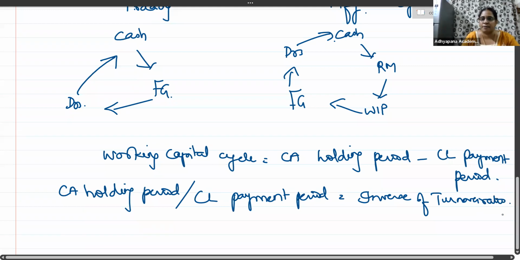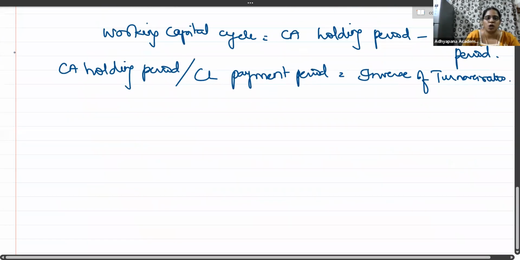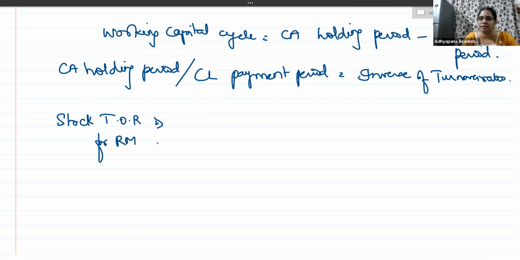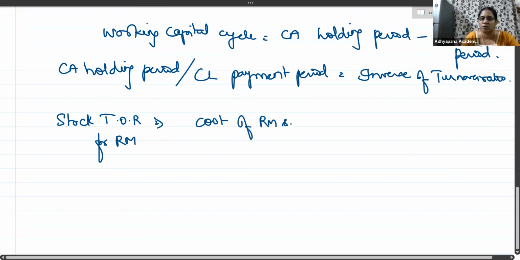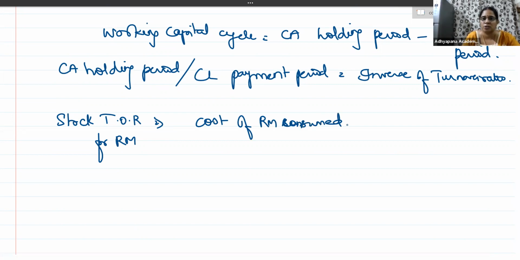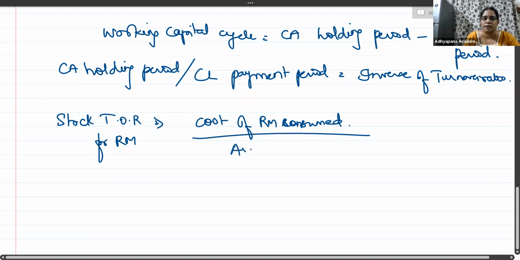Let me give you an example. Coming to stock turnover ratio for raw materials. What is the formula for stock turnover ratio of raw materials? In whatever is the turnover ratio, turnover appears in the numerator, right? So it is cost of raw material consumed, which is the turnover in case of stock turnover ratio. In case of raw materials, cost of raw material consumed divided by average stock of raw material is what we call as stock turnover ratio for raw material.